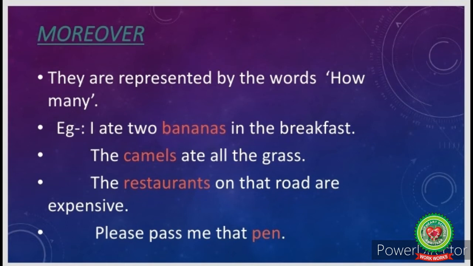The fourth example: please pass me that pen. Here we are talking about a single pen, so it can be counted. Now let's move to the second kind, that is uncountable nouns.